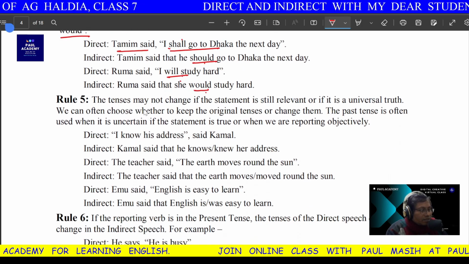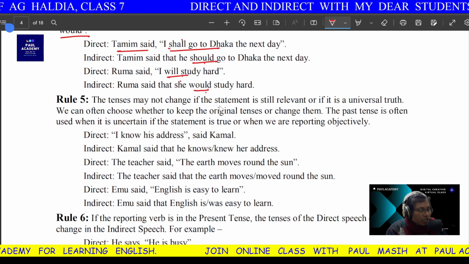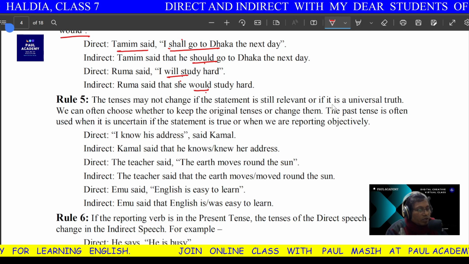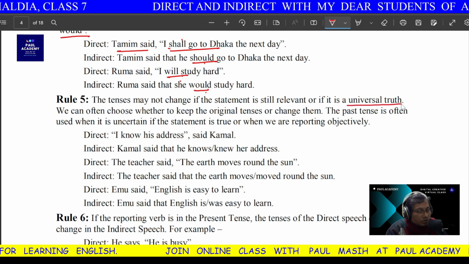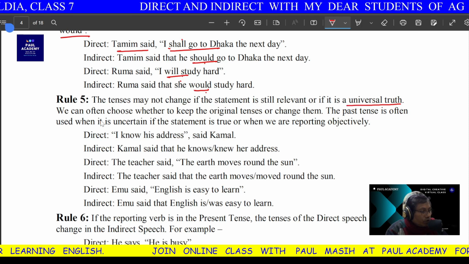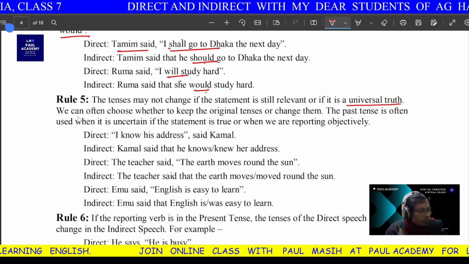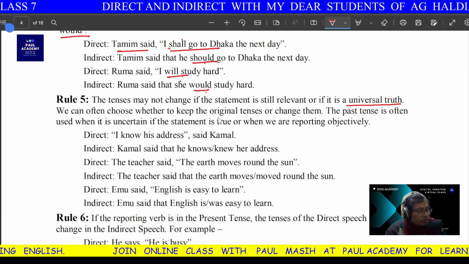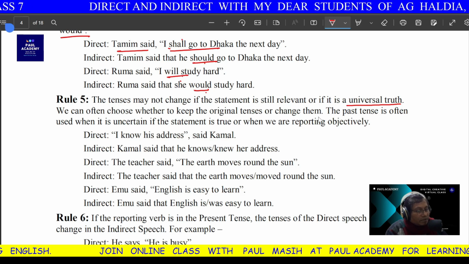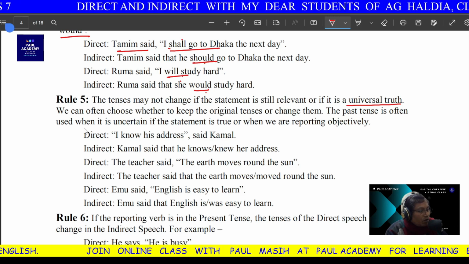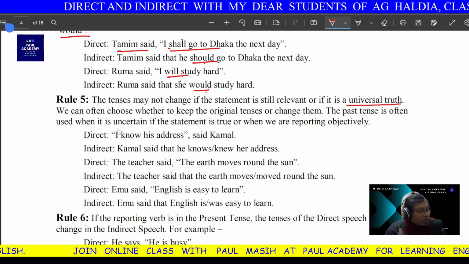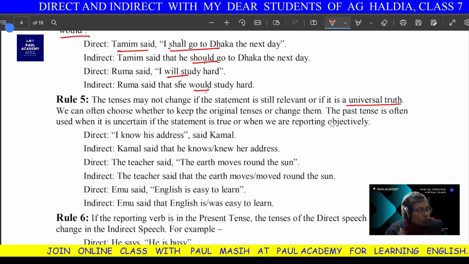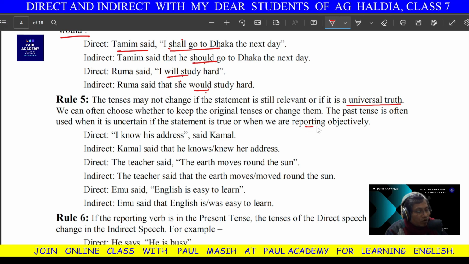Now the tense may not change if the statement is still relevant or if it is a universal truth. Just now, as I told you, we can often choose whether to keep the general tense or change it. The past tense is often used when it is uncertain if the statement is true, when we are reporting objectively.